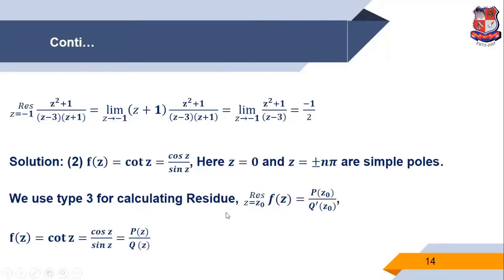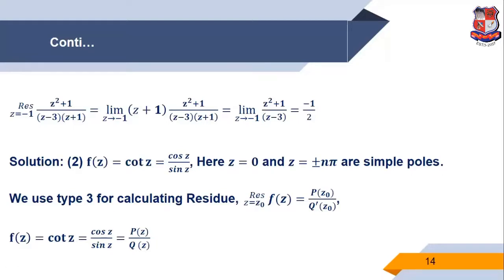So for this example, we use technique number 3 for calculating the residue. So for f of z we consider cot z. Cot z is equal to cos z upon sin z, and the form is p of z by q of z. So obviously p of z is cos z and q of z is sin z.